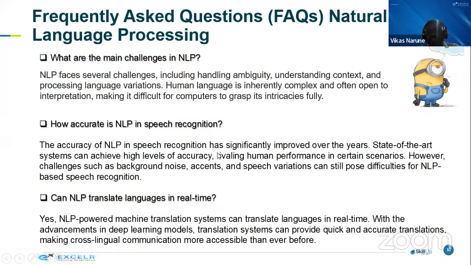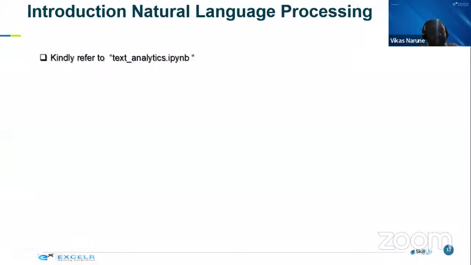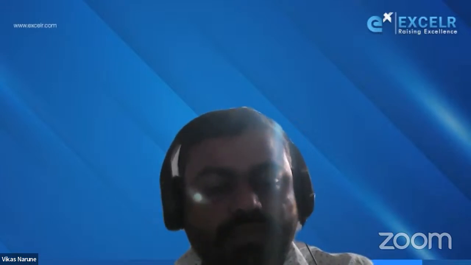For the NLP task, I am going to take you through a Jupyter notebook where I am going to speak about text analytics, and how text can be brought into the right format. If I provide this kind of text, how do we perform the text analytics so we can apply a model? We cannot directly apply a model on text data. So let me share my screen once again with you guys, and let me show you the data. Let me share my Jupyter notebook.